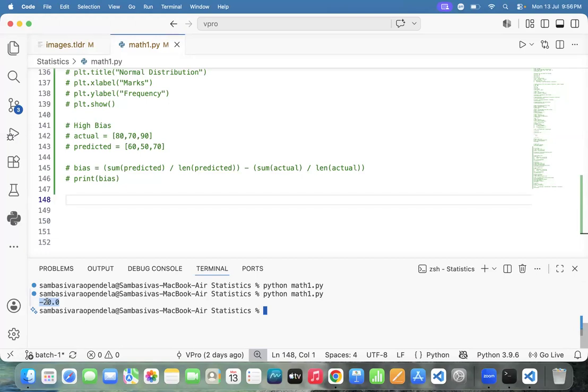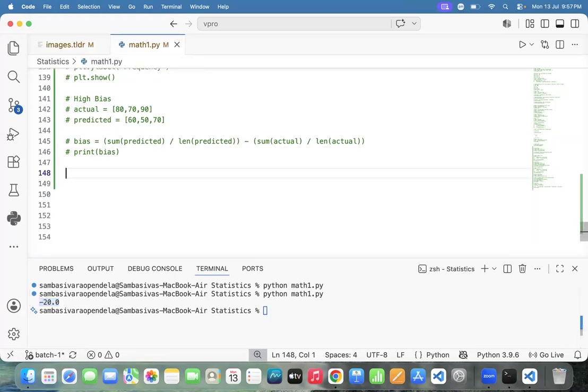Team, how many calculations have we done today? First one, correlation. Covariance. Next one, normal distribution. Yes, sir. Next one, bias. Team, I will let you know one more example. And the last example, like an error, team.